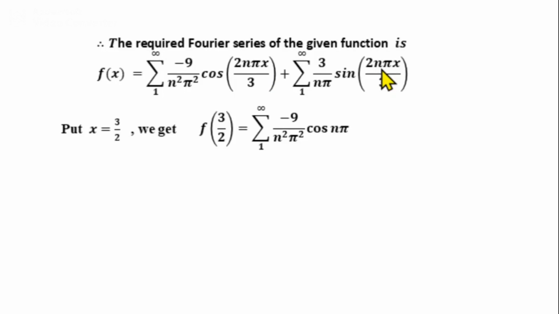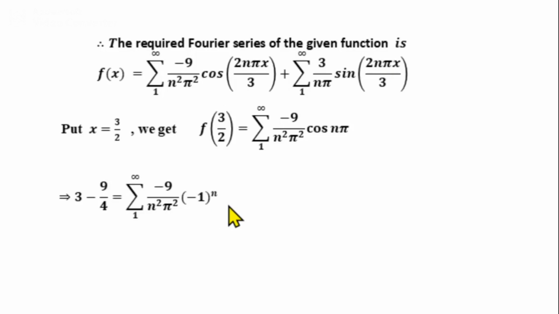So we have f(3/2) equal to summation n from 1 to infinity of minus 9/(n²π²) cos nπ. Then by the definition of f(x), f(3/2) is 3 − 9/4. The definition of f(x) is 2x − x². If you take x equal to 3/2, we get 2 into 3/2 minus (3/2) whole squared, that is 3 − 9/4. On the right hand side, we have cos nπ is (−1)^n.